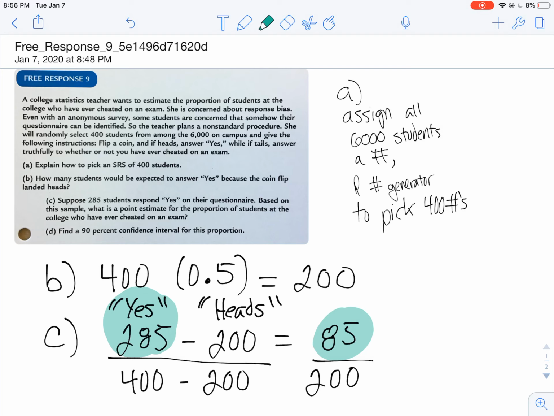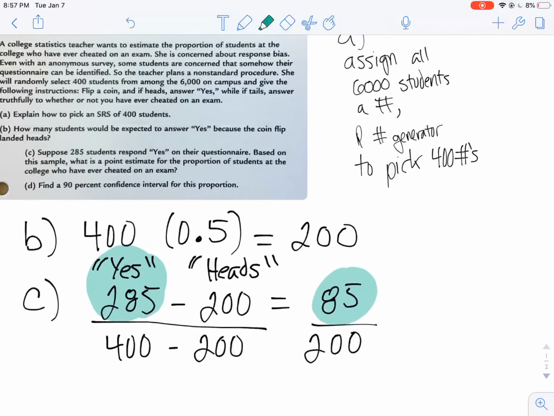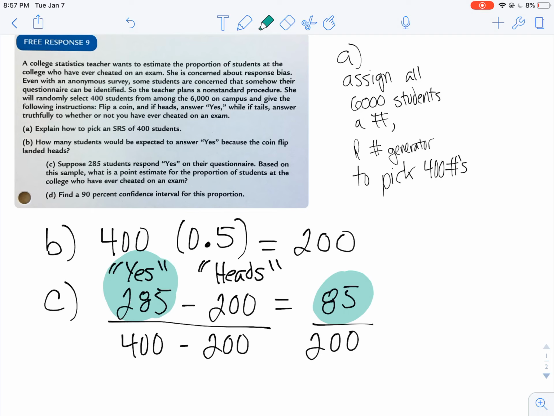We don't know this. But we can make this guess based on the fact that we'd expect 200 kids to be flipping heads. And again, we take them out of our sample here because we'd assume they're going to answer yes no matter what. There's no point in having them in here.